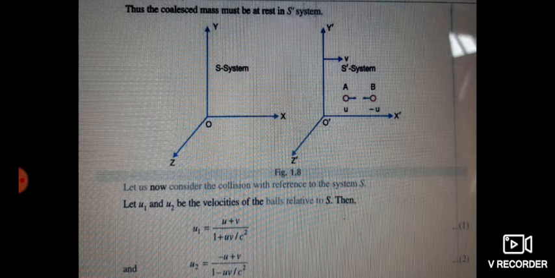Then, as we discussed in the last lecture on velocity addition, u1 is equal to u plus v divided by 1 plus uv by c square, and u2, the velocity of ball B, is equal to minus u plus v divided by 1 minus uv by c square. Let us call these equation 1 and equation 2.